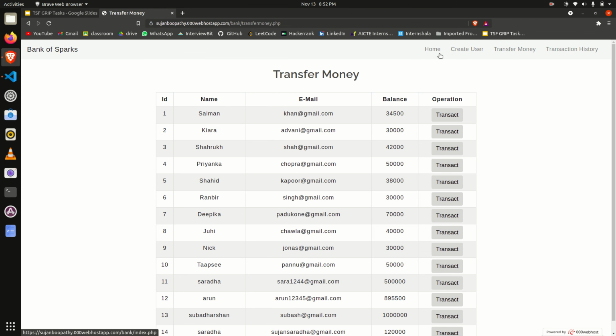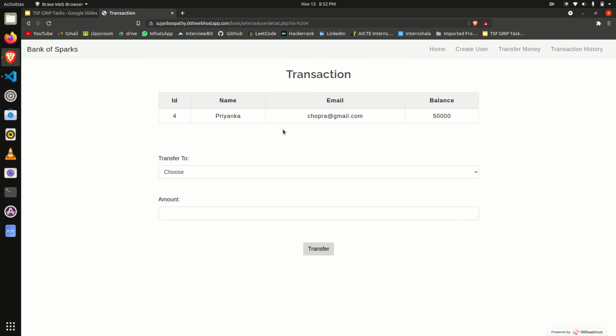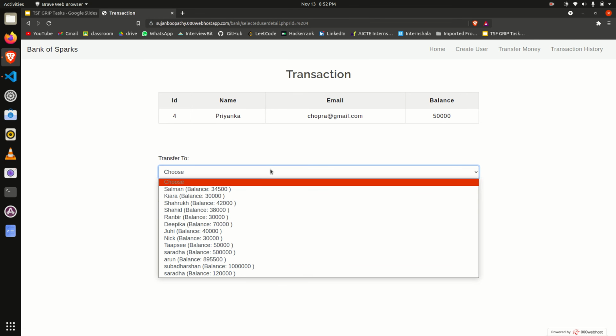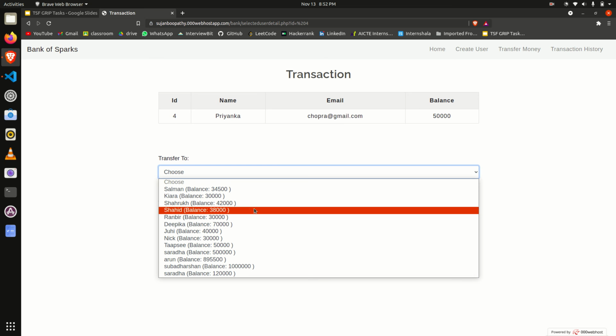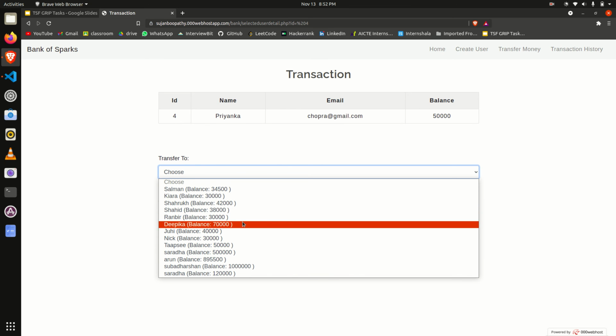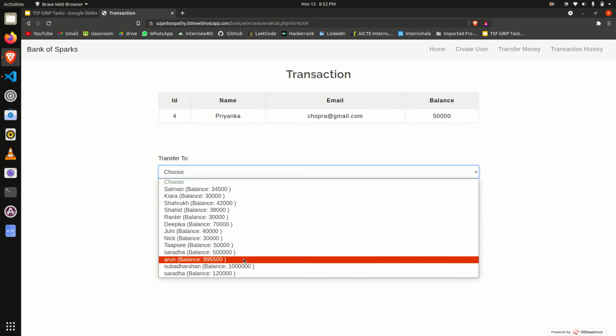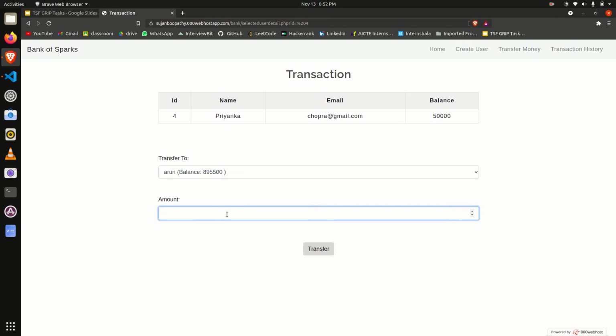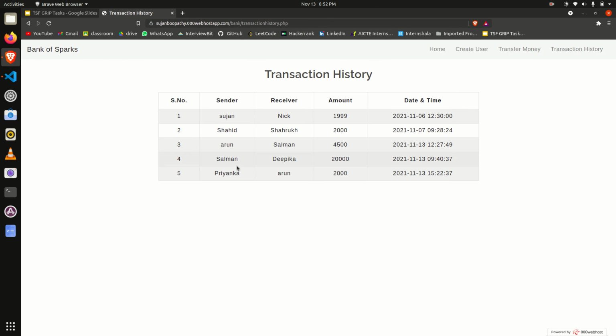Okay, here it shows the transfer money option. If you want to transfer money, we have to click transfer. I am going to send money from Priyanka. Here I will click the transact button, and then transfer from Priyanka. I am going to transfer the money to Arun. Enter the amount 2000, and then transfer. The transaction is successful.